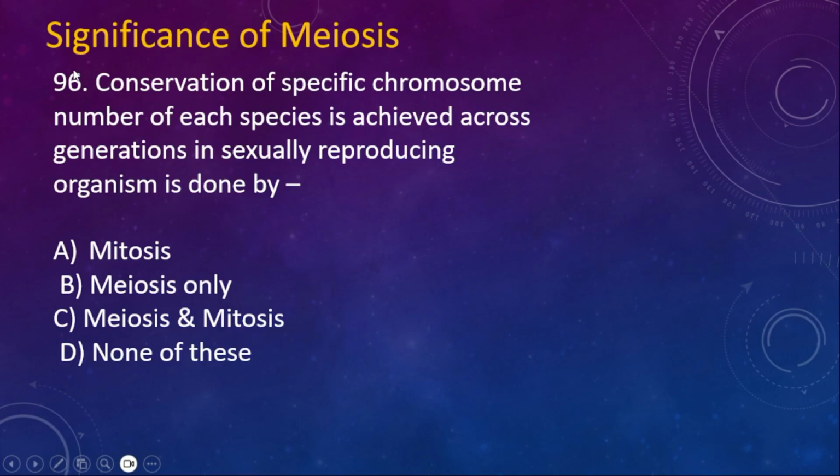96. Significance of meiosis. Conservation of specific chromosome number of each species across generations in sexually reproducing organisms is done by option A, mitosis, option B, meiosis only, C, meiosis and mitosis, D, none of this. So here the right option is option B, meiosis only.